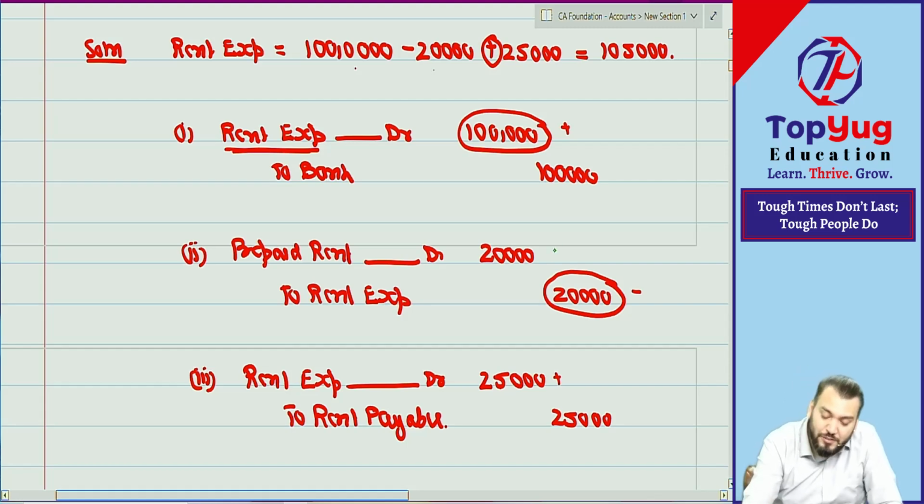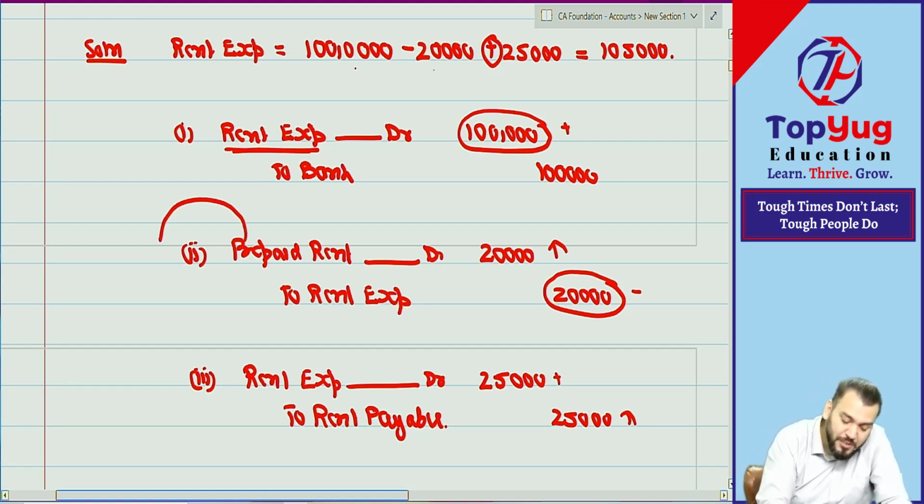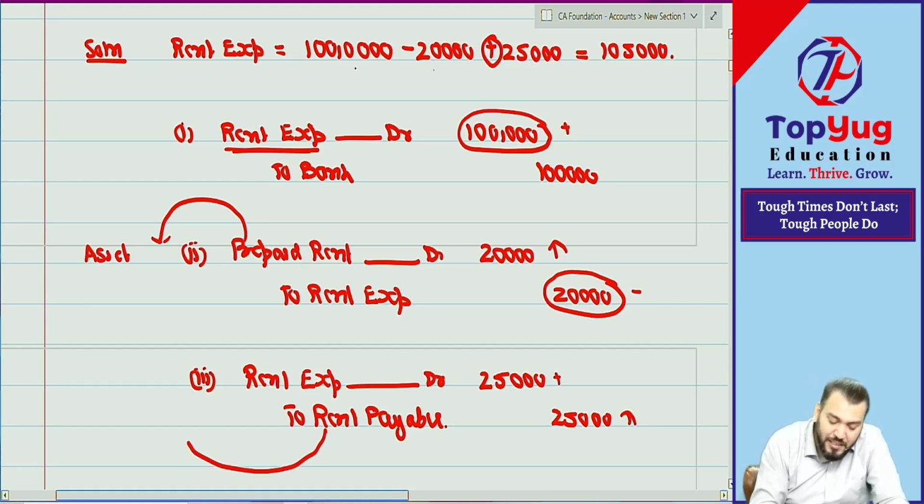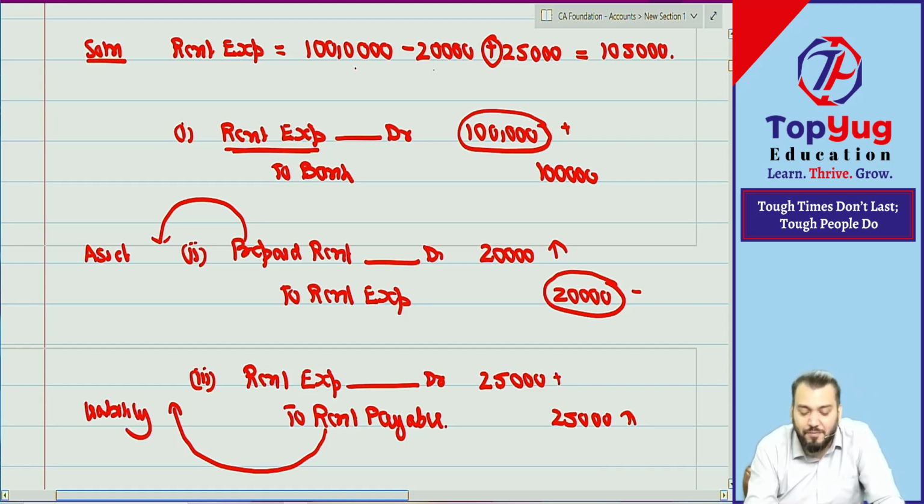But you have also created a prepaid rent account and a liability account. Prepaid rent is an asset or liability? This will go to the asset side of the balance sheet. Rent payable is an asset or liability? This will go to the liability side of the balance sheet. Correct.